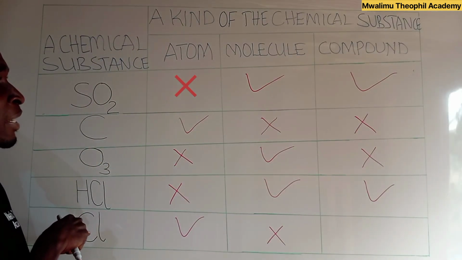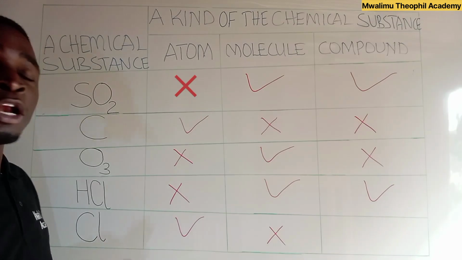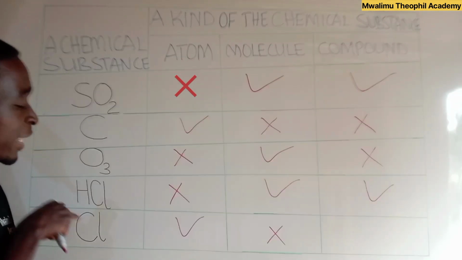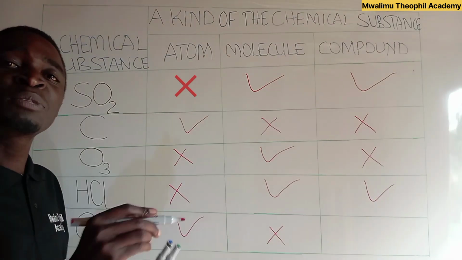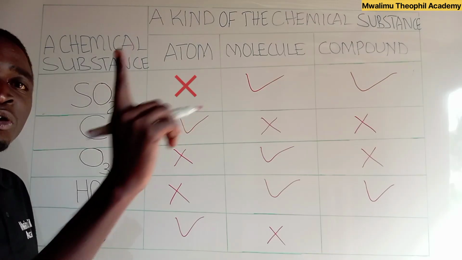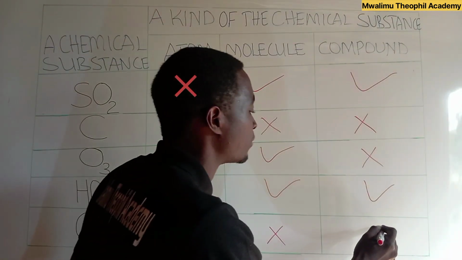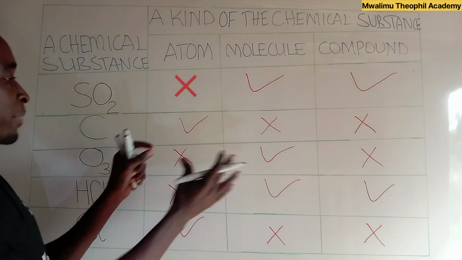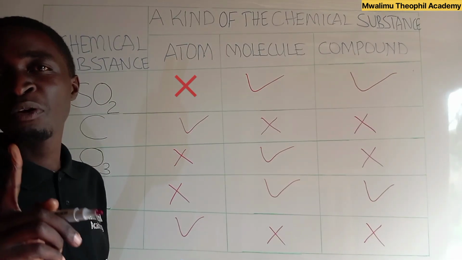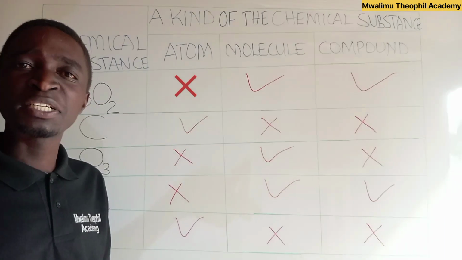Is the same chlorine a compound? No, chlorine is not a compound because we don't see any combination of atoms of different kinds in chlorine, as it is made up of a single atom, so it is not a compound. Now, in this table, we can define what is an atom, a molecule, and a compound.